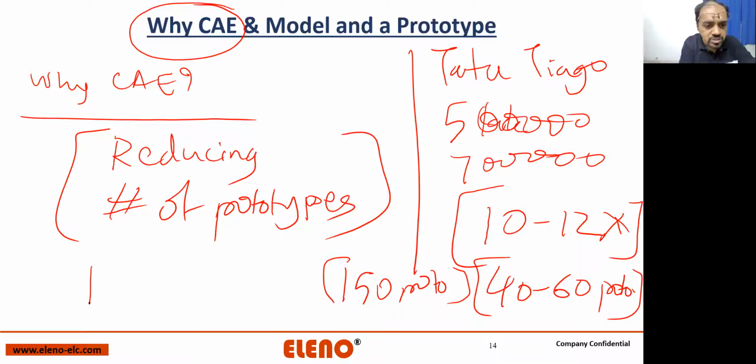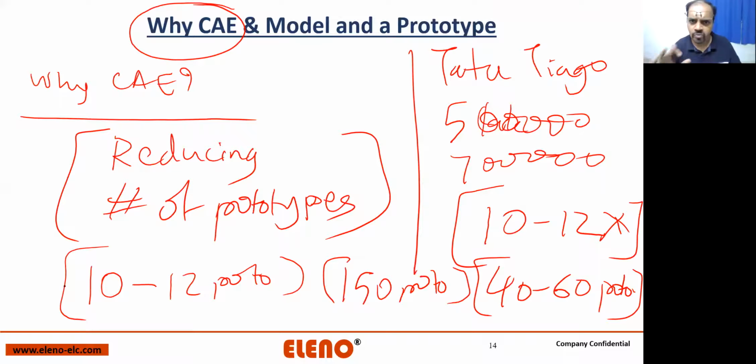If I'm able to reduce these 40 prototypes to 10 to 12 prototypes, I'm saving a tremendous amount of money. Are you getting it? So are we saving or not? We are saving a lot of money by doing iterations on a digital twin, by doing iterations on CAE, by doing iterations on the not-yet-produced car, the car which is still digitally available. Are we saving the money or not? Type in yes if we are saving the money. We are saving, right? That is the answer to this question.